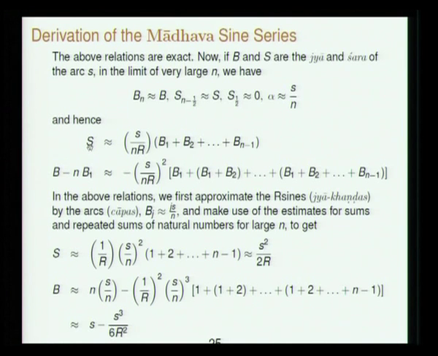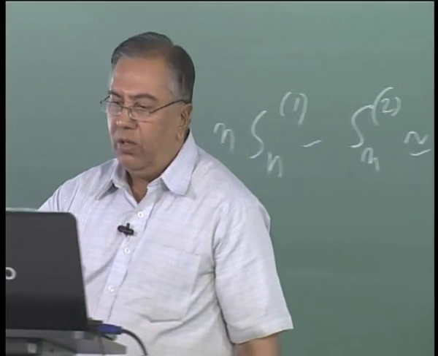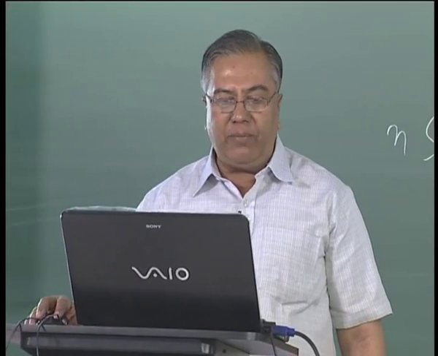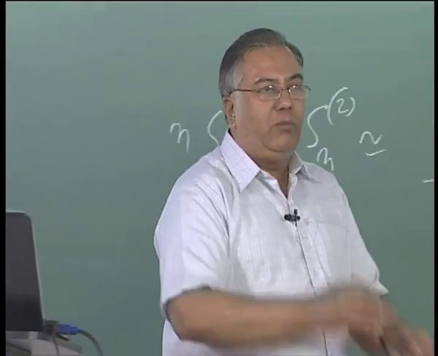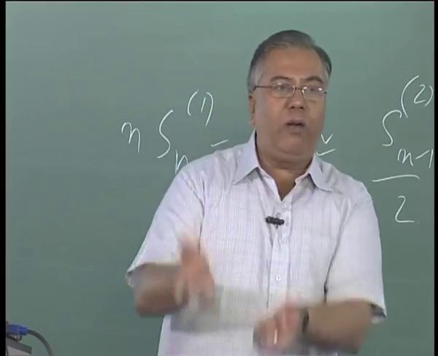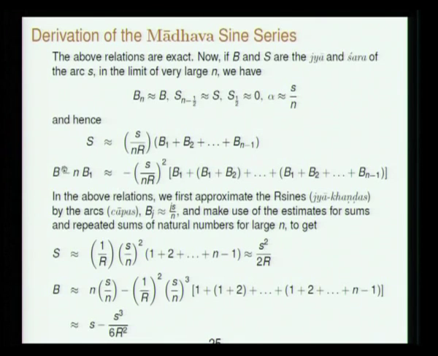The Shara associated with our arc, yes, the first approximation is this. The bhuja associated, the sine associated with our arc is. Now what is done is, for each of these bhuja khandas, B1, B2, B3 etc., successive approximations are made, that is put into both these equations, and from that a new value for bhuja is calculated. From that new value for bhuja, the bhuja khandas are calculated again, they are flowed back into the equation, and then again new values for bhuja are calculated. We will see that in a second.